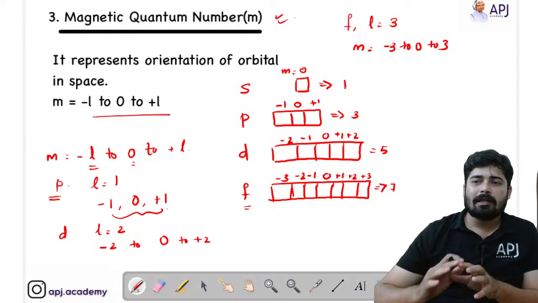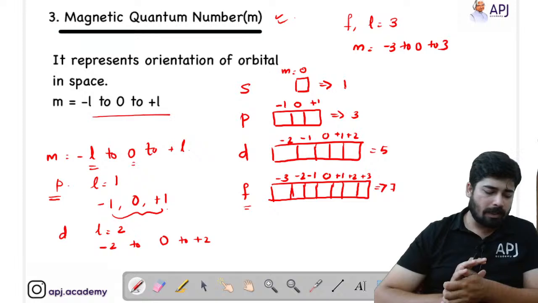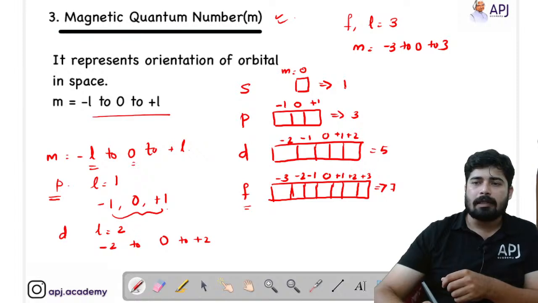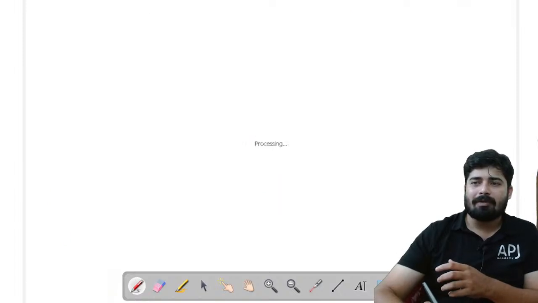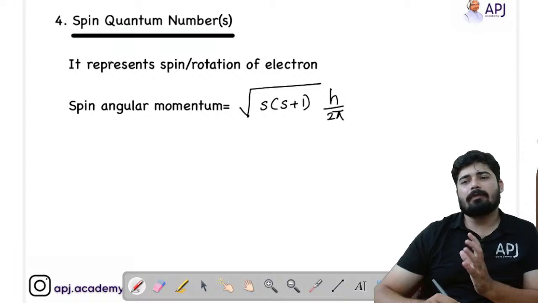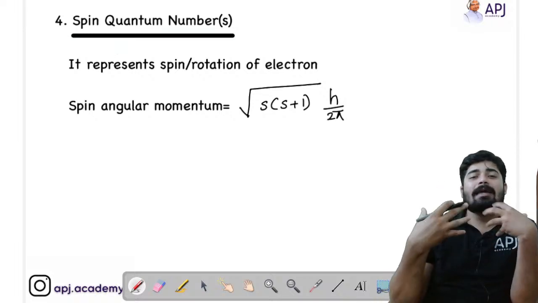Is that clear, students? If this is clear, everything will be clear for you from quantum numbers. So you have to focus on the concepts. If the concepts are crystal clear for you, then no question can break you down. Now we are moving on to the spin quantum number, the last and final quantum number.